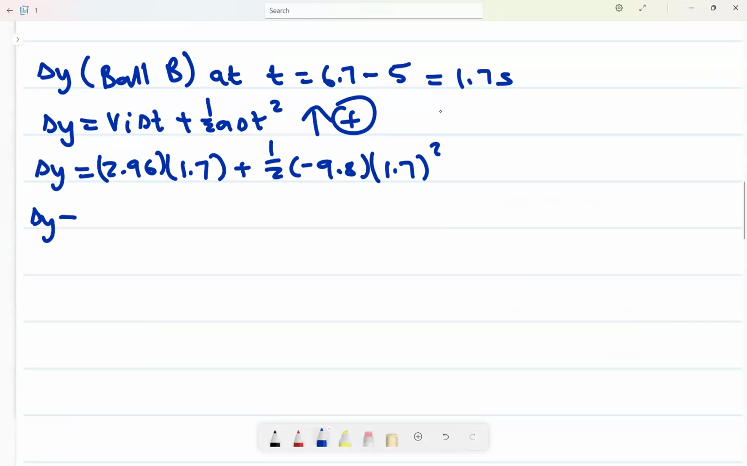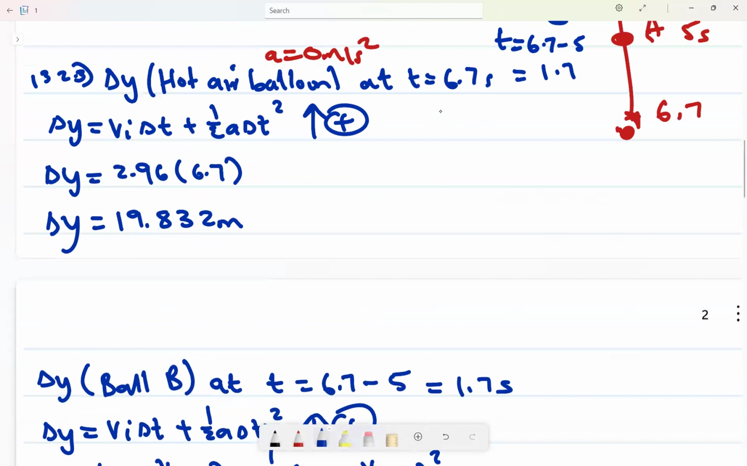I get a change in Y of how much? It should be negative. Why? Because it is going downwards. 2.96 multiplied by 1.7 plus 0.5 multiplied by negative 9.8 multiplied by 1.7 squared. Then I get an answer of negative 9.129 meters.